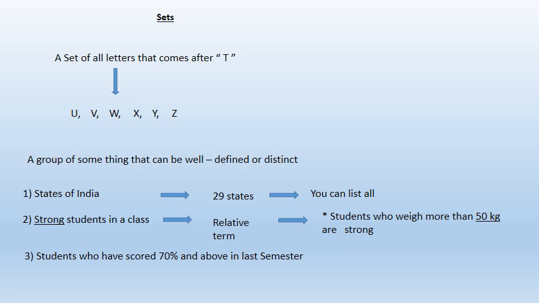Now, let's see another example: students who have scored 70% and above in the last semester. Now, students, what is given here? Students who have scored 70%. Here the range is given, 70% and above in the semester. The students who scored more than 70%, we can list them. That means it is well defined, and so it is a set.